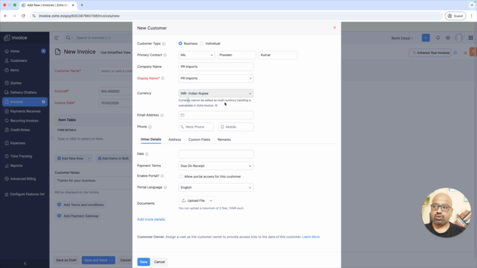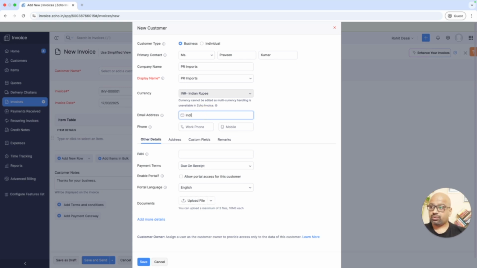Currency account cannot be edited, as multi-currency handling is unavailable in Zoho Invoice. At the moment, they are not handling a multi-currency system. If you need it, then you need to pay and upgrade. But for the moment, you can use it this way. Or else, at the time of enrolling, you can even pick some other country's software. So that should be fine.